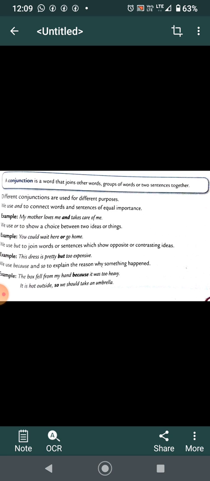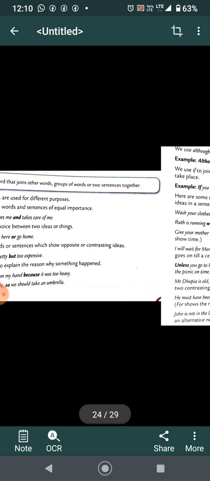We use because and so to explain the reason why something happened. Examples, the box fell from my hand because it was too heavy. It is hot outside, so we should take an umbrella.